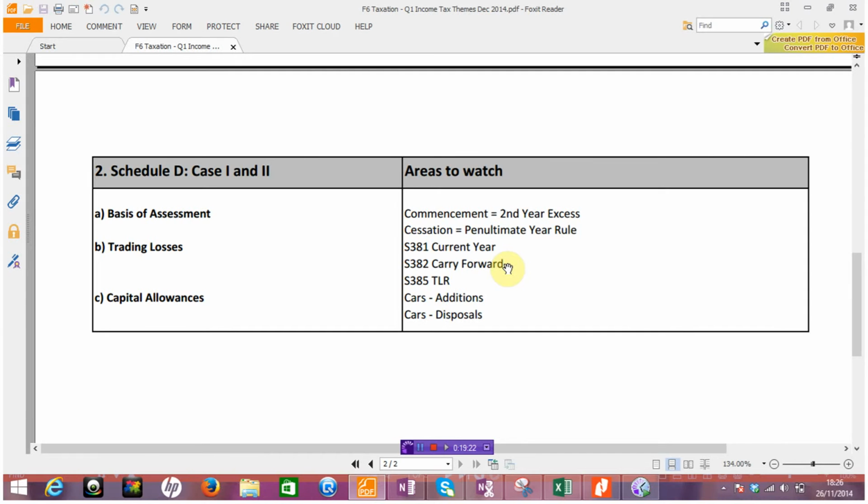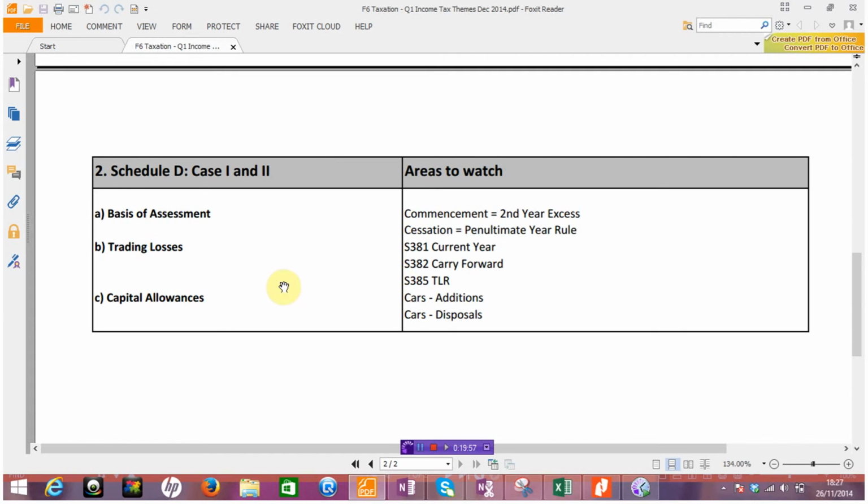What's your format as well? Do remember that the case one assessment for an individual who has a loss for the year, so the trading assessment is nil. Keep the loss outside the computation or computations, and obviously apply the losses where they are relevant. The TLR or terminal loss relief, that's certainly a very possible one, losses for the last 12 months. So in terms of these areas, format is all important. Being able to lay the computations out first before you put losses near the computation.